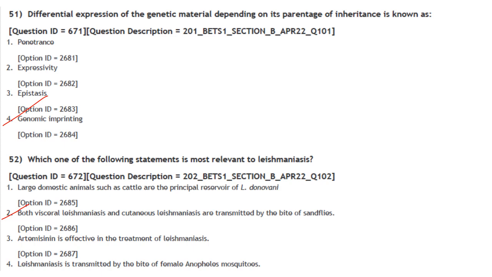Then which of the following statement is most relevant to leishmaniasis? Most relevant they have asked. Large domestic animals such as cattle are the principal reservoirs of Leishmania donovani. It is not cattle, it is dogs that are the principal reservoirs of Leishmania donovani. Both visceral leishmaniasis and cutaneous leishmaniasis are transmitted by the bite of sandflies. That is correct.